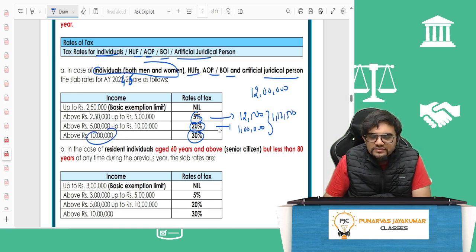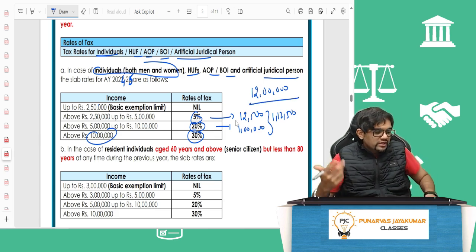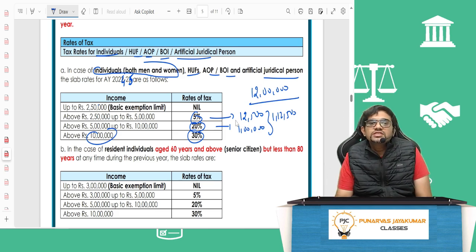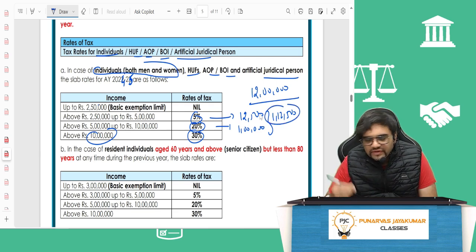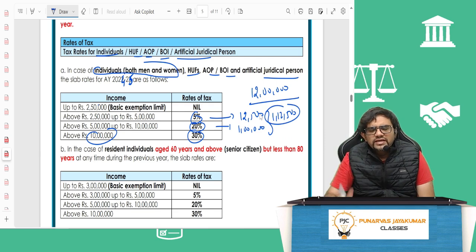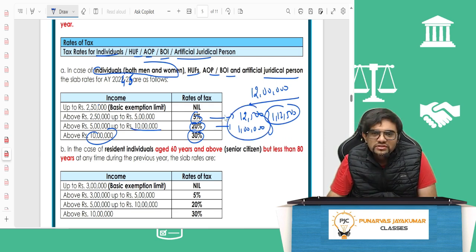Above 10 lakh, it is 30%. So above 10 lakh is what? 2 lakh extra. So that 2 lakh, 30%. So 2 lakh into 30% is 60,000 rupees. So 60,000 plus 1,12,500. Always remember, up to 10 lakh, anyway it is 1,12,500. So 1,12,500 plus this one.